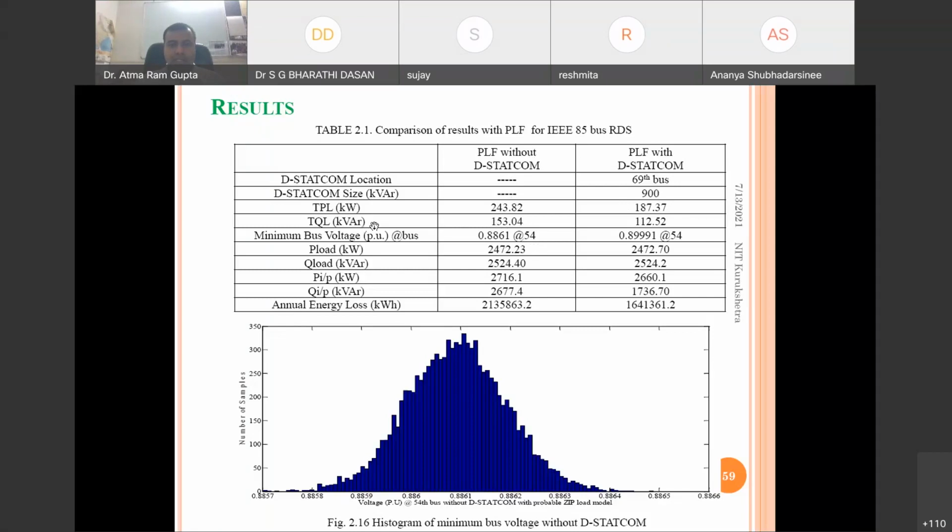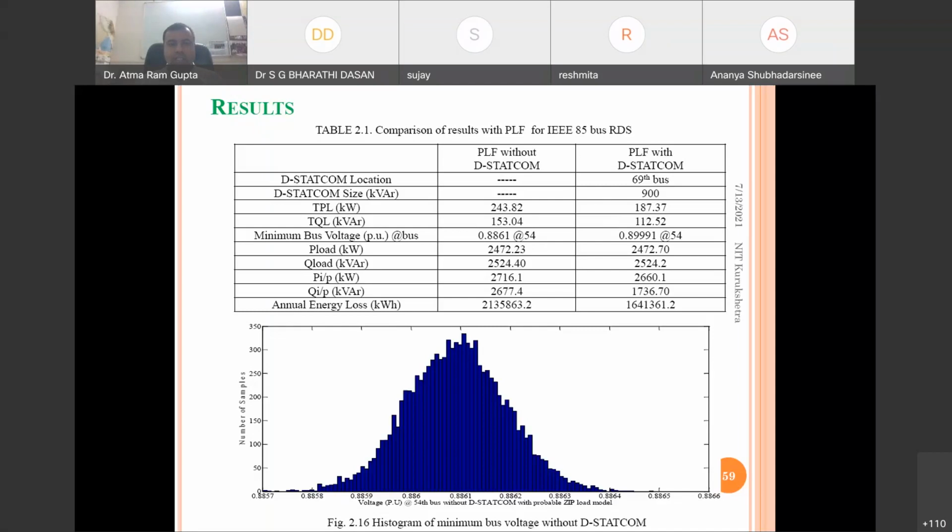Here we can see that with the DSTATCOM of 900 kVAR, the power loss is reduced from 243 to 187 kilowatt for that 85 bus radial distribution system.